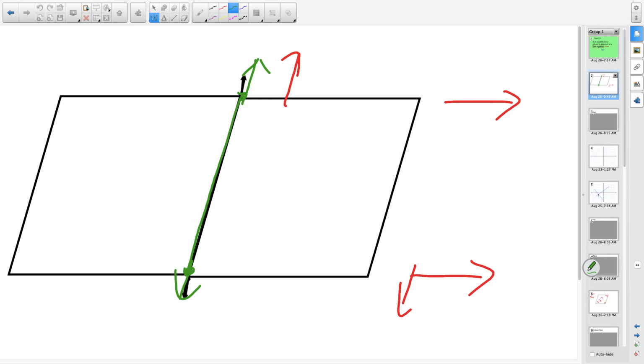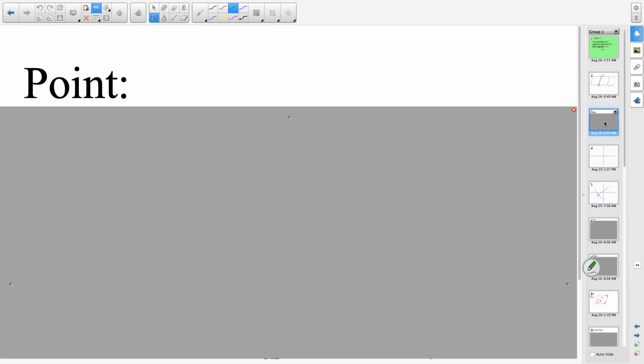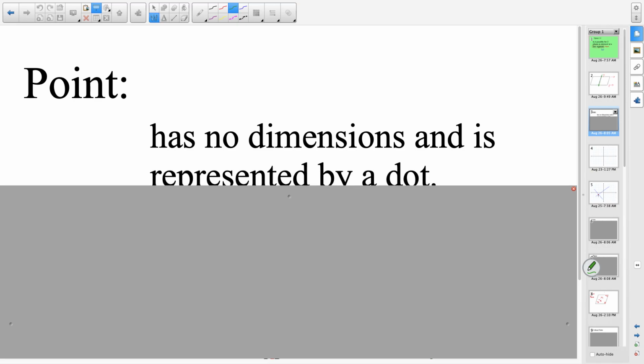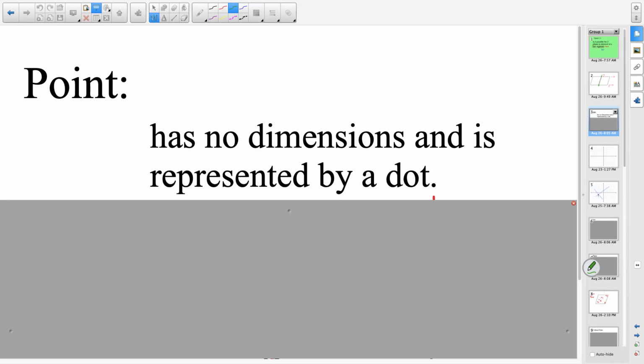But we start with the very building block, the foundation of geometry, which is a point. A point is technically just a little dot that you're used to looking at. But that dot doesn't have dimension to it. A point has no dimensions and is represented by a dot. It doesn't have a width or a length or a height to it.